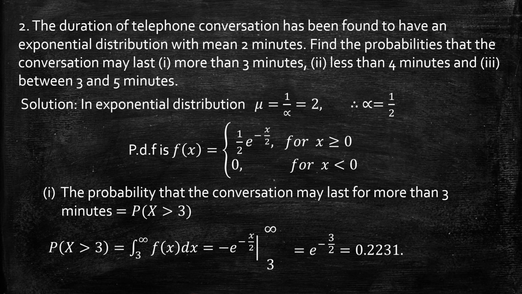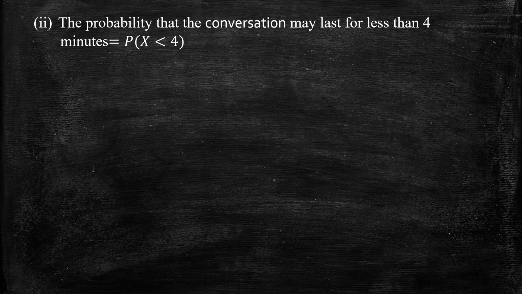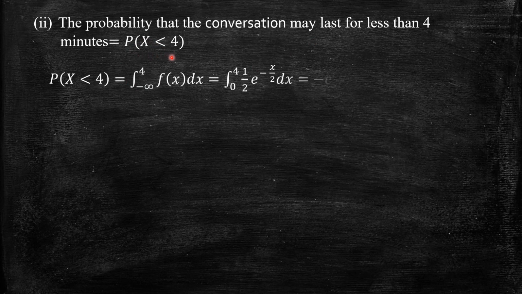The next problem: less than 4 minutes. The probability that the conversation may last for less than 4 minutes means probability of x taking less than 4, so I have to integrate from minus infinity to 4. But since the function is defined only for the positive number line, and from minus infinity to 0 the function itself is 0, I take 0 to 4.